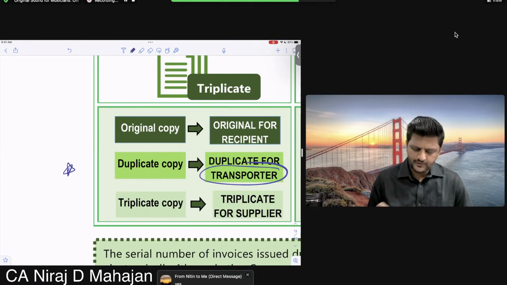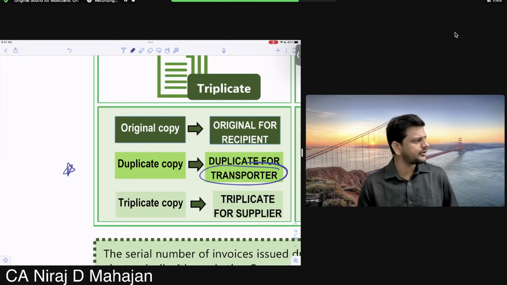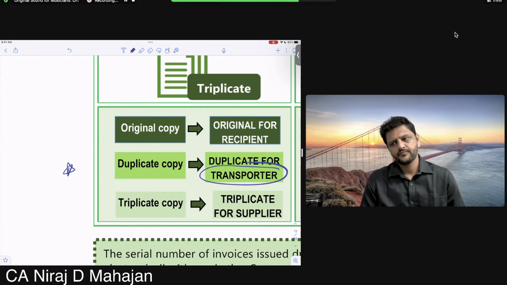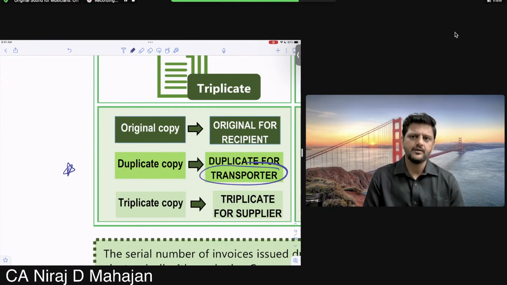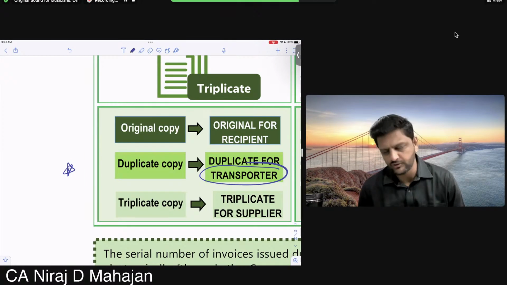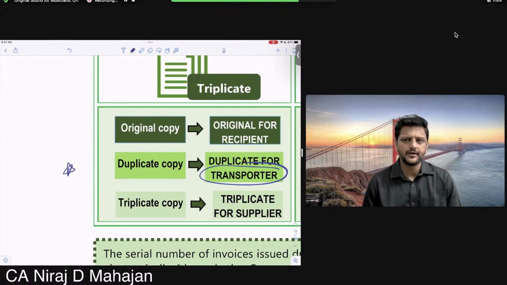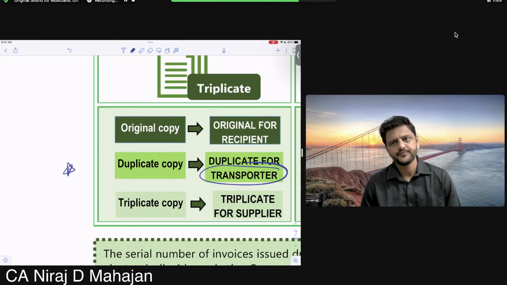Understood? 3 copies will be generated for every supply. Okay, original for the recipient, duplicate for the transporter, or agent you can say, and the third for yourself, your own copy. Clear to all of you?